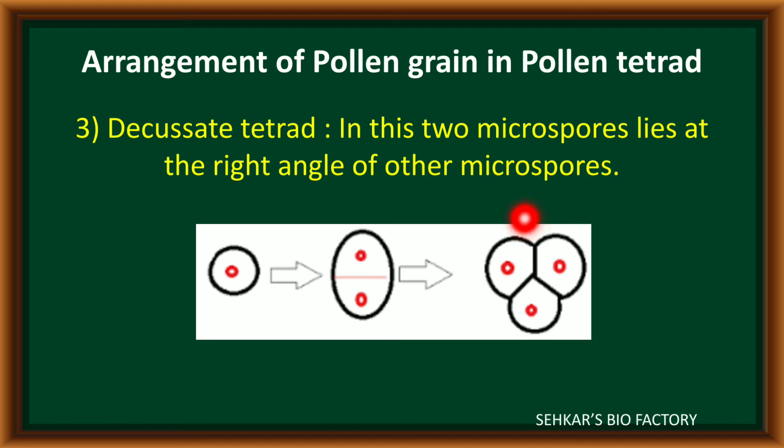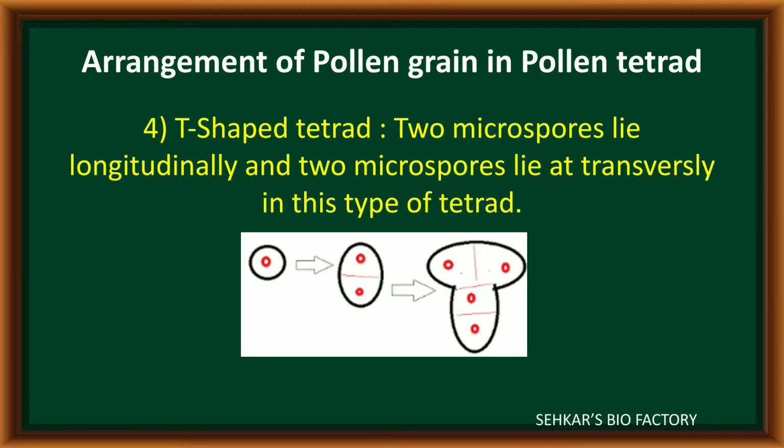That means two microspores are present at a right angle to the other microspores, called decussate tetrads. In the fourth type, the four microspores are arranged in a T shape. That means of these four microspores, two are arranged longitudinally and two are arranged transversely. Such an arrangement is called T-shaped tetrads.